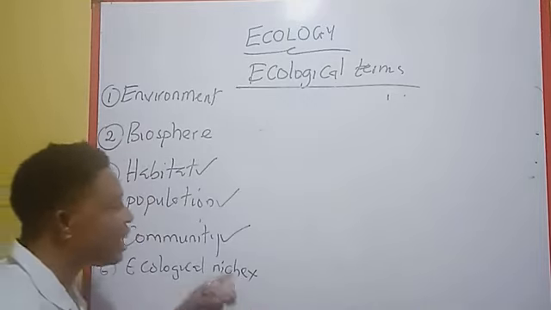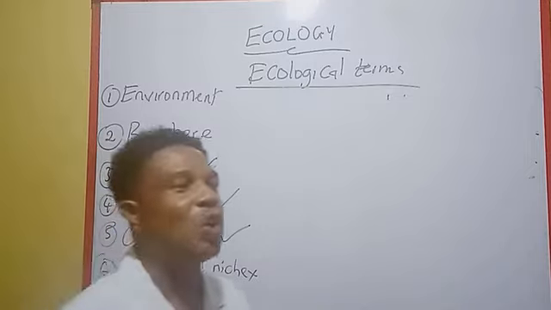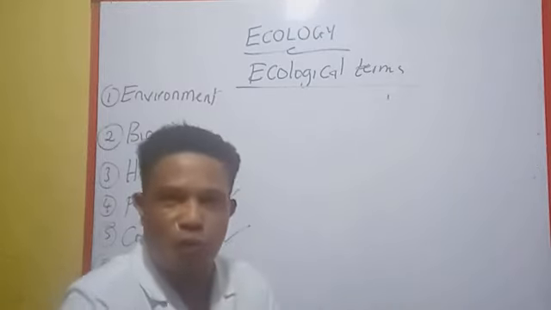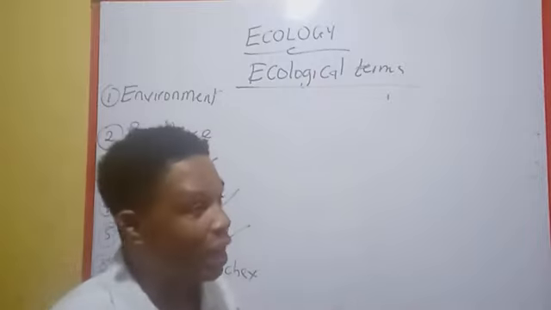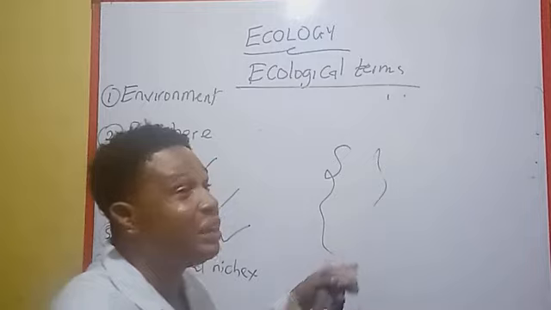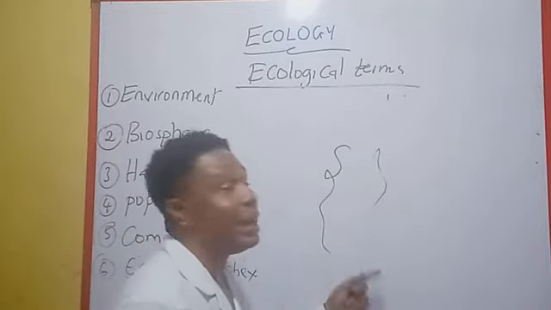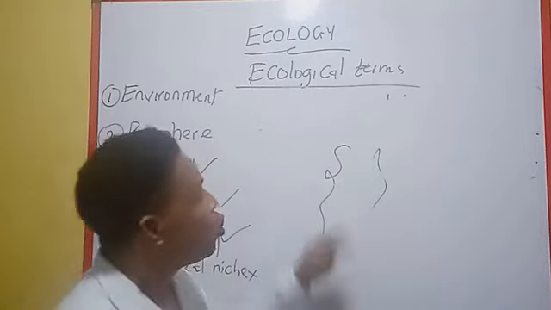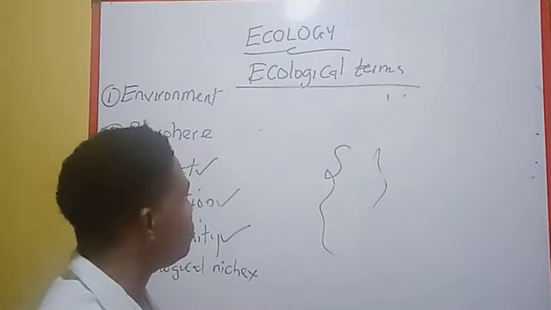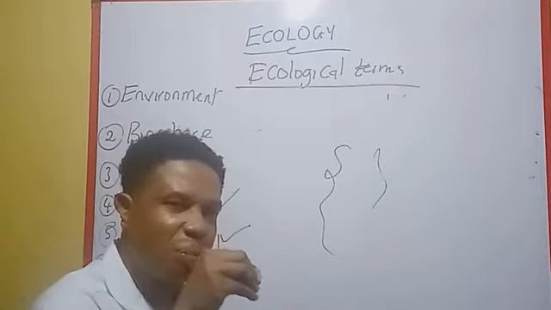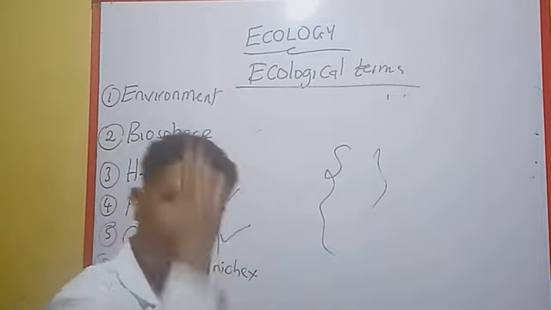Now, let me just talk about ecological niche a little bit. That is the place where you find the organism within a habitat, the functional place where it functions. For example, you can have a tree. Two organisms can live in a tree, but in different ecological niches. One might live in the leaf, one might live in the trunk. So the ecological niche is just the place where the organism is functional.